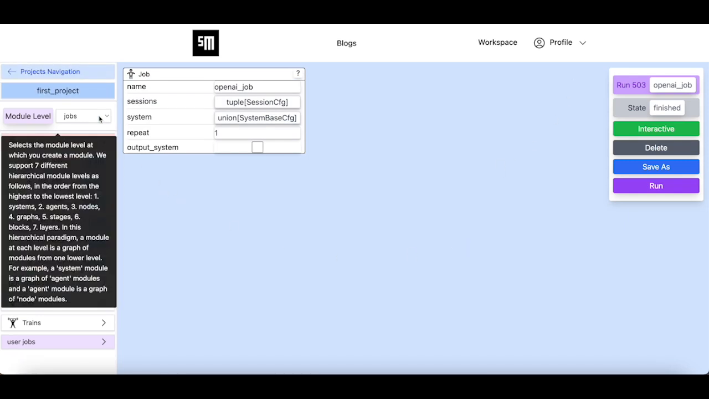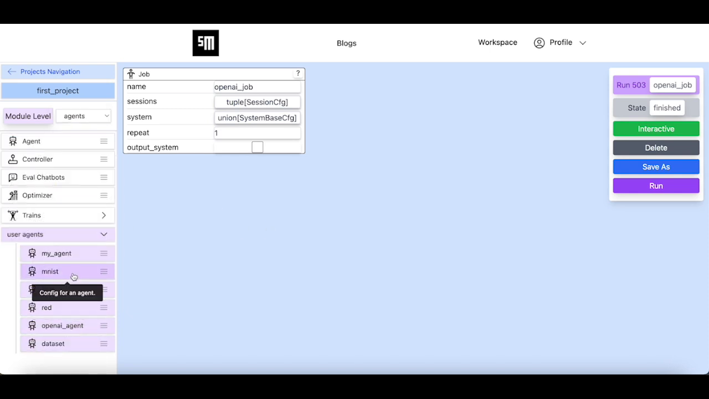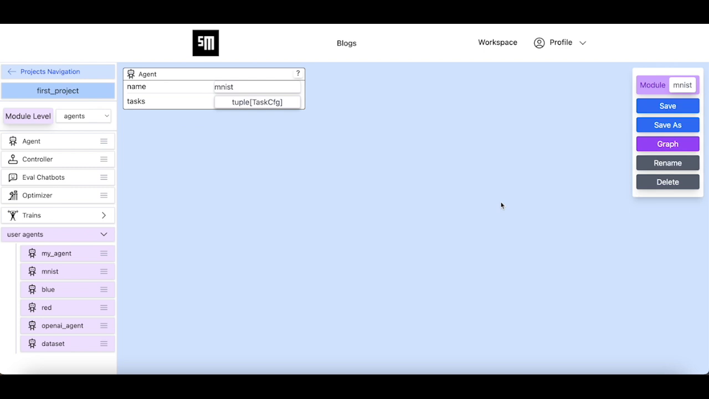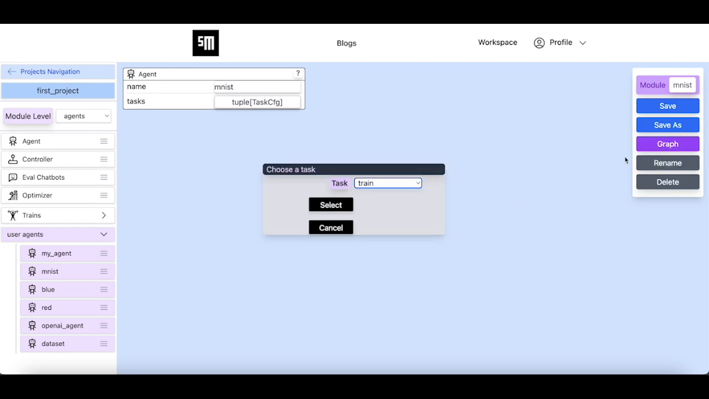Let's go back to our MNIST agent and think about the changes that we need to make in this agent for it to work inside the compound AI system that we described earlier in this session. Currently, this agent has three tasks: train, viz, and test. The train task is used to train the deep learning model inside this agent using its internal dataset. The viz task visualizes the predictions made by the deep learning model.